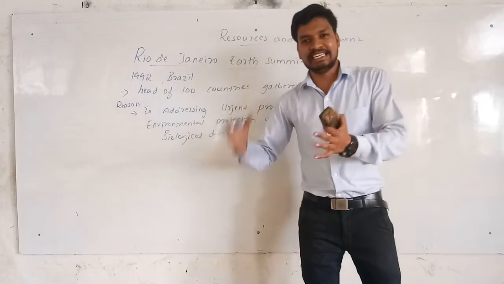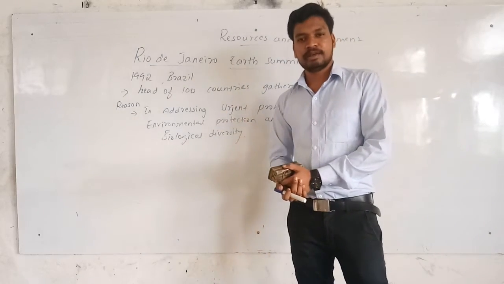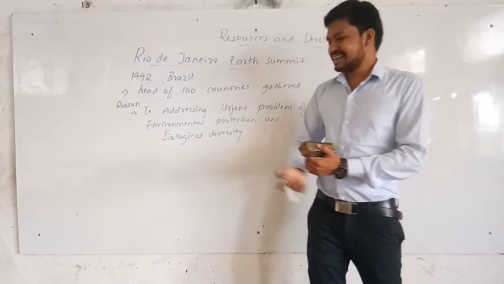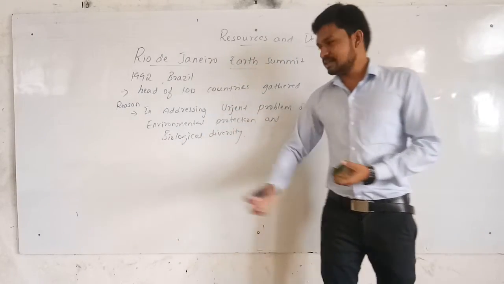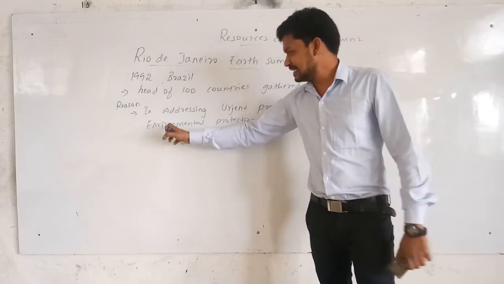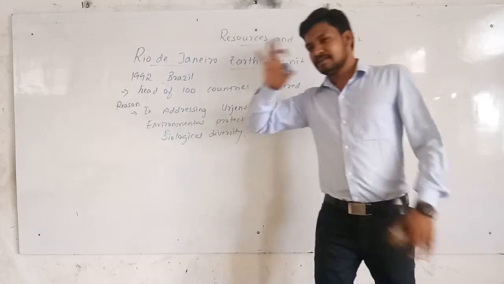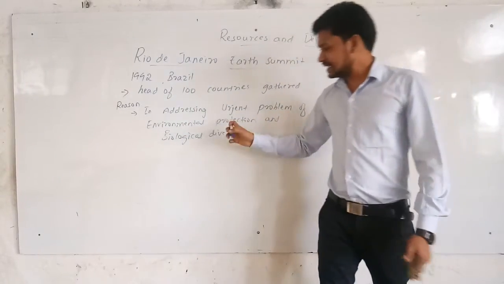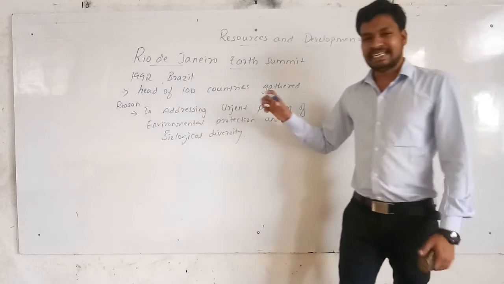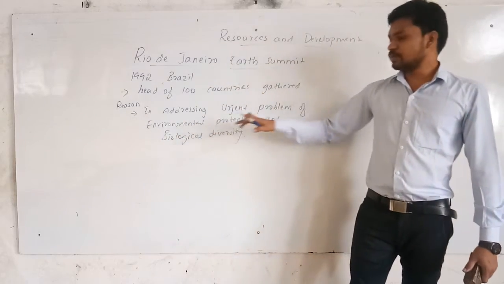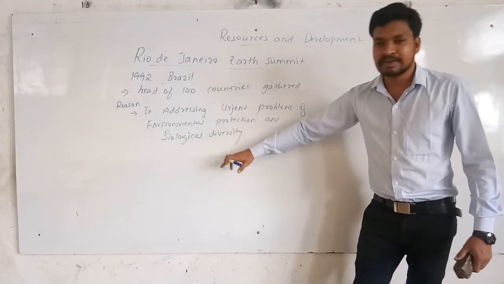We badly needed to protect our environment because by our activities, by the greediness of us human beings, we were damaging the environment. That was leading towards a crisis of availability of resources for future generations. For that reason, this meeting was convened, to address the problem of environmental protection and biological diversity.